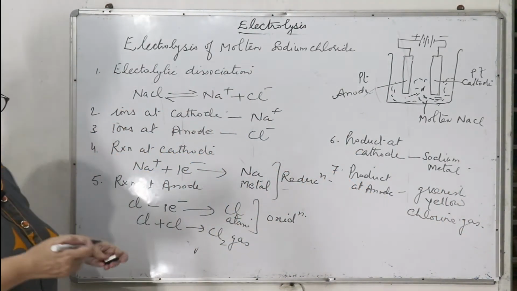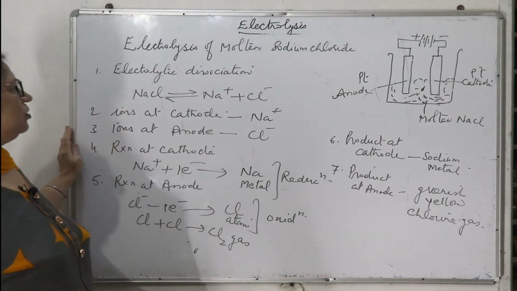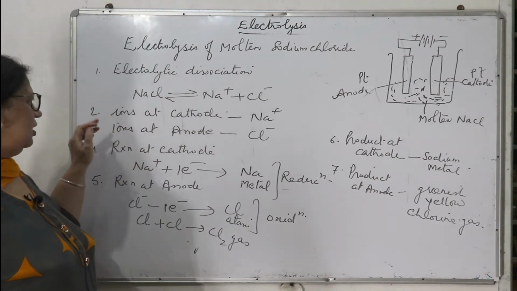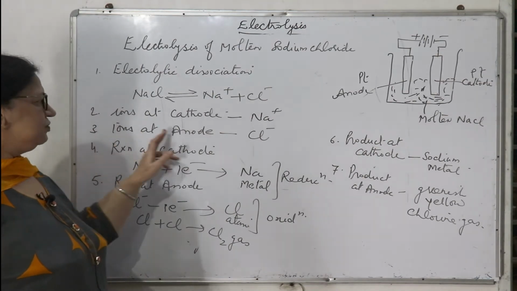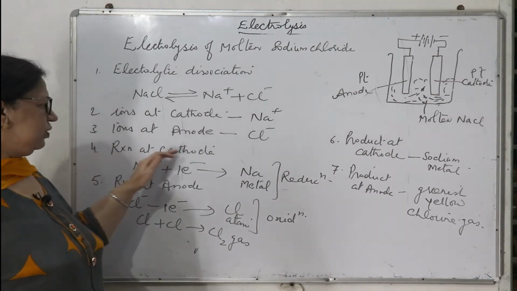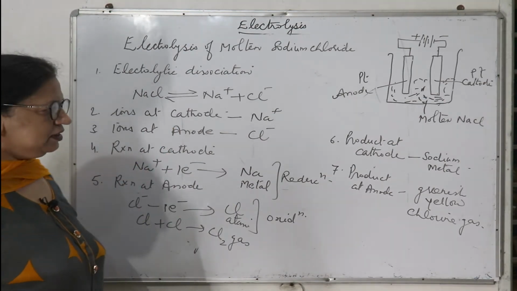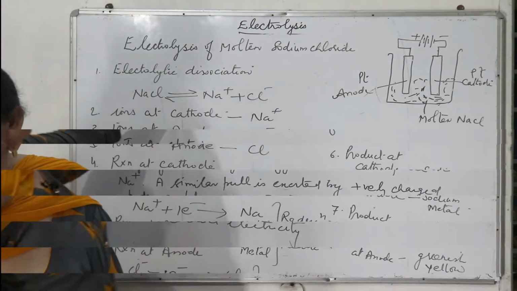So this is the general way of doing electrolysis. There are 7 steps. First step, electrolytic dissociation. Second, which ions will move towards the cathode, which ions will move towards the anode, what is the reaction at the cathode, what is the reaction at the anode, and what is the product at cathode and what is the product at anode.